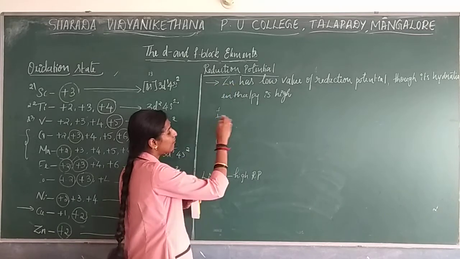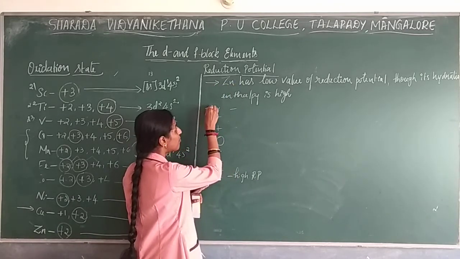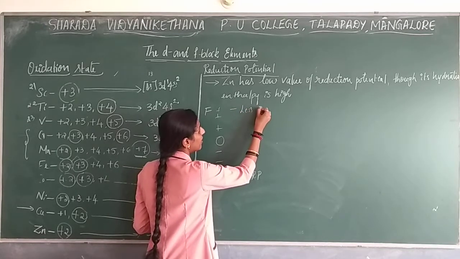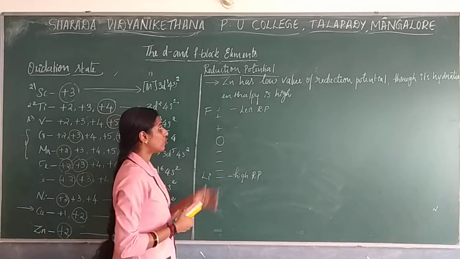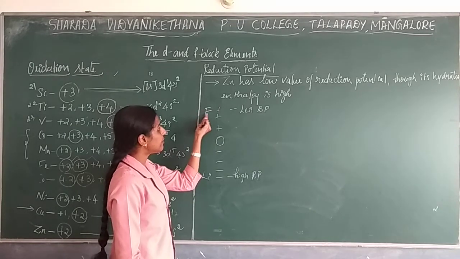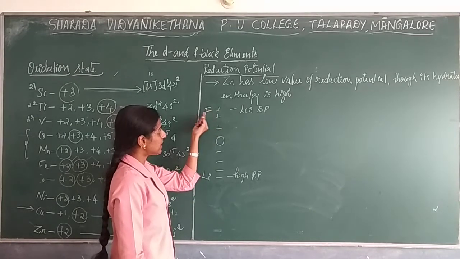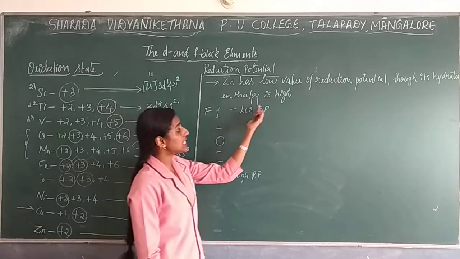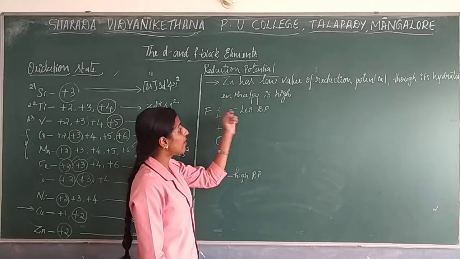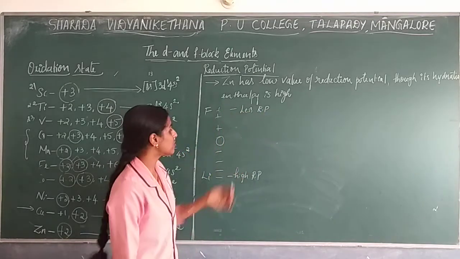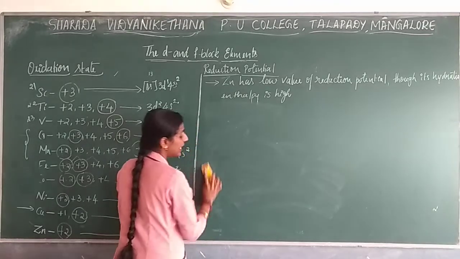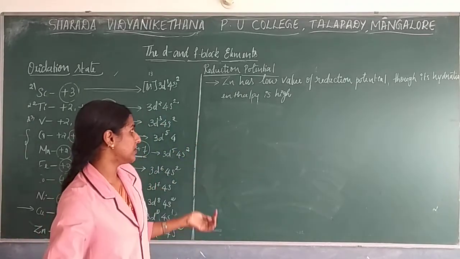As you go up, what will happen? It shows a higher positive value, so a lesser reduction potential value will be shown by this positive element. When you compare with this, it will go for oxidation. So this is regarding the reduction potential that we have studied in the last chapter.